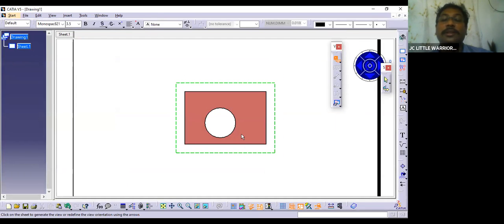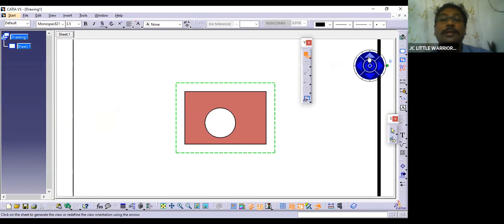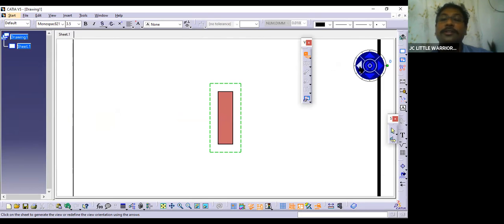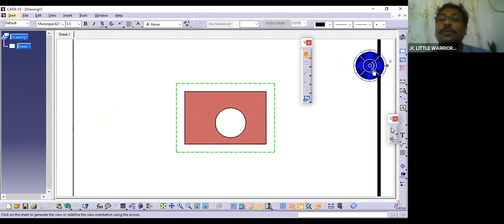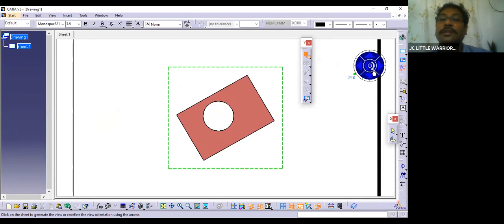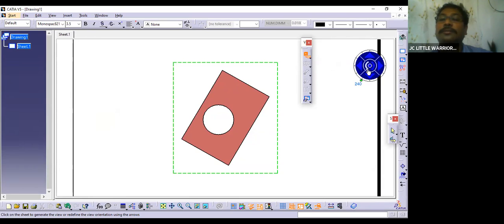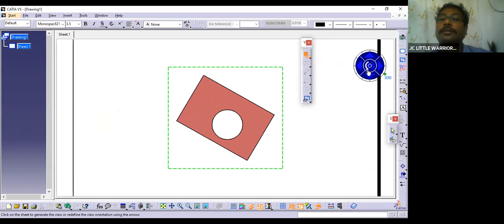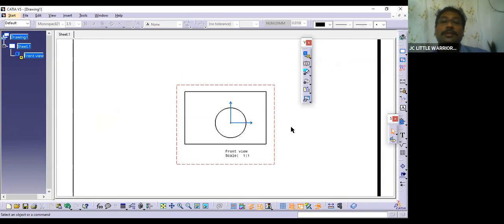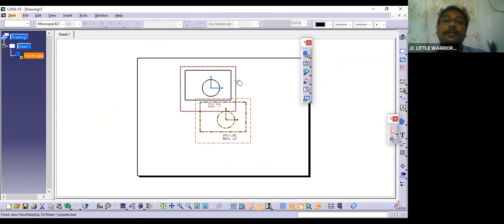And after coming here, you need to use this provision to see if the part is in the right direction, or you want to move it up, down, or sideways, or you want to rotate it. Which orientation is required, you can adjust here. Something like this, and then you click on this. This is generated.